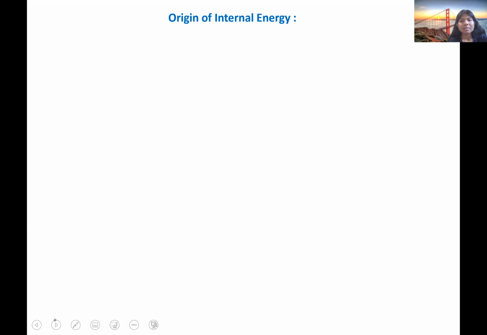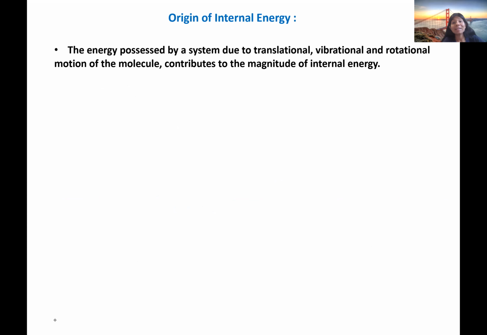So these are the factors from where internal energy is coming from in a system. I have mentioned that a system by virtue of its existence possesses internal energy. So from where is it getting the internal energy? Any system has three different types of motion: translational, vibrational, and rotational.